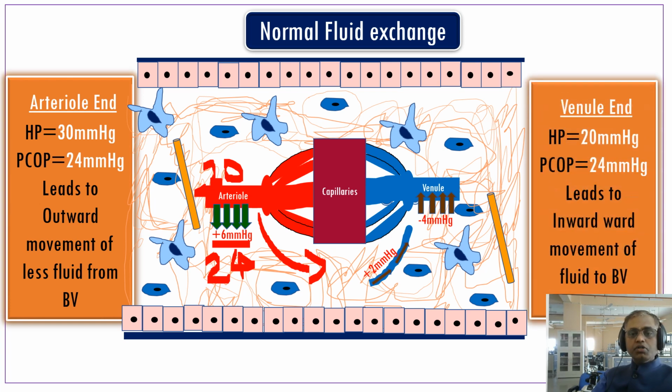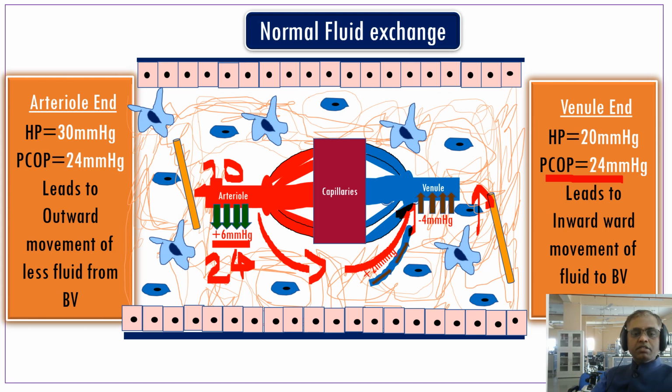In the venule end, you can see the HP is 20 and PCOP is 24. You can see 20 minus 24 is minus 4. So here the PCOP is increased. What is the function of PCOP? Inward movement of fluid from the extravascular space to the blood vessels. So there is an inward movement of fluid.